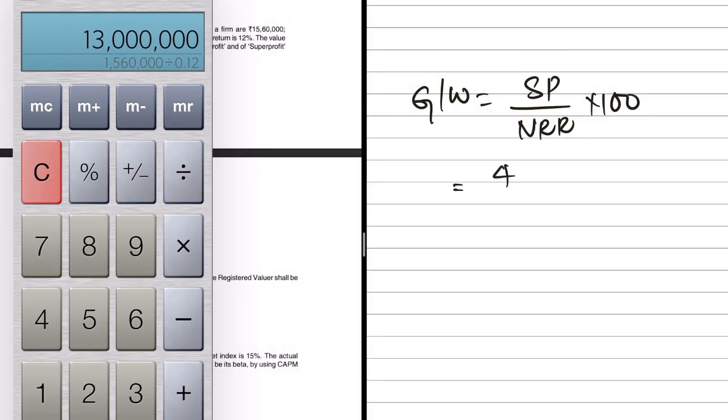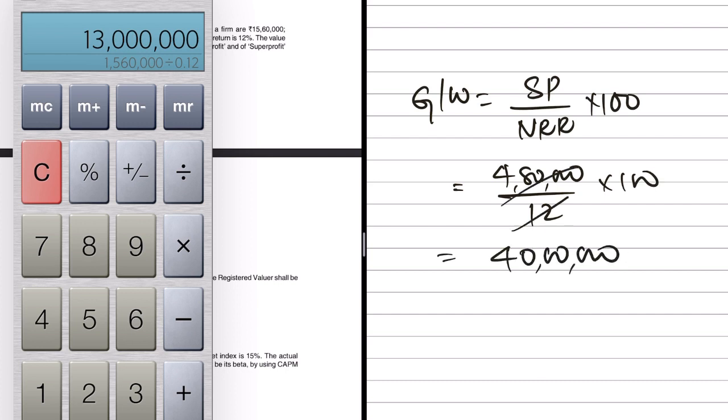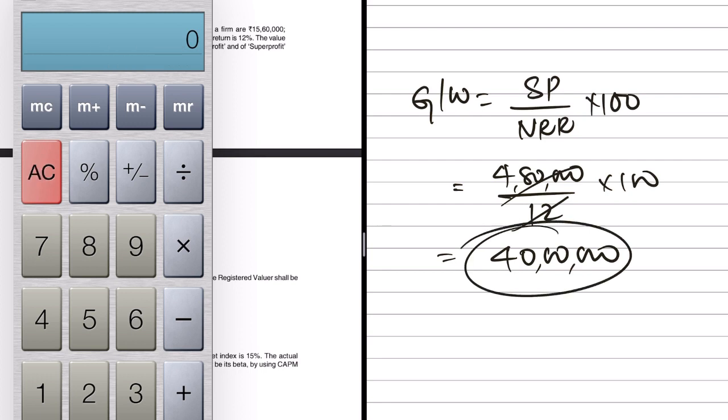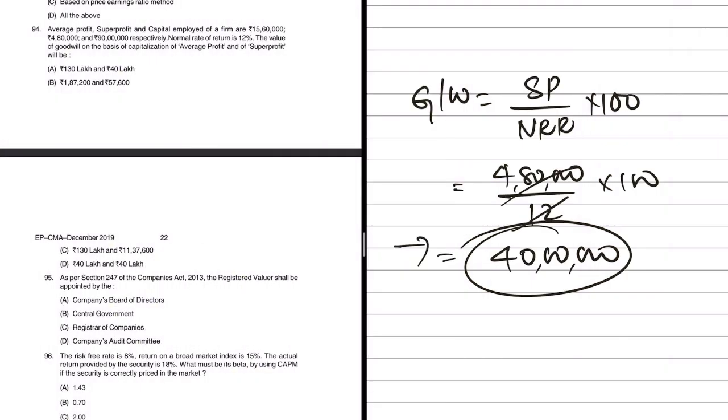4,80,000 divided by 12 into 100. So 12 fours are, which is nothing but 40 lakhs. Once again we have the same answer as capitalization of average profits. Even under capitalization of super profits we got 40 lakhs. So the answer would be 40 lakhs and 40 lakhs. Option D would be the right answer.